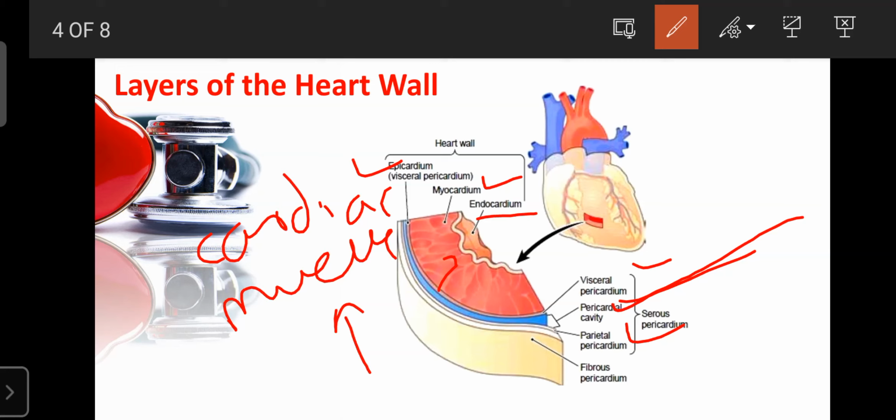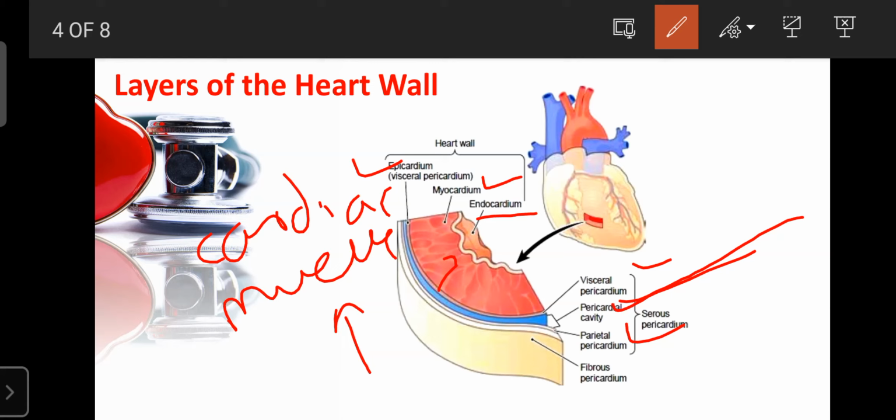That fluid plays an important role in controlling the functions of the heart. If there is any inflammation in the pericardial fluid, that can also create problems for the heart. Due to any inflammation in the pericardial fluid, the person may suffer from arrhythmia. Arrhythmia is nothing but a heartbeat of more than 250 per minute. That condition is known as arrhythmia. It also occurs due to inflammation in the pericardial fluid.